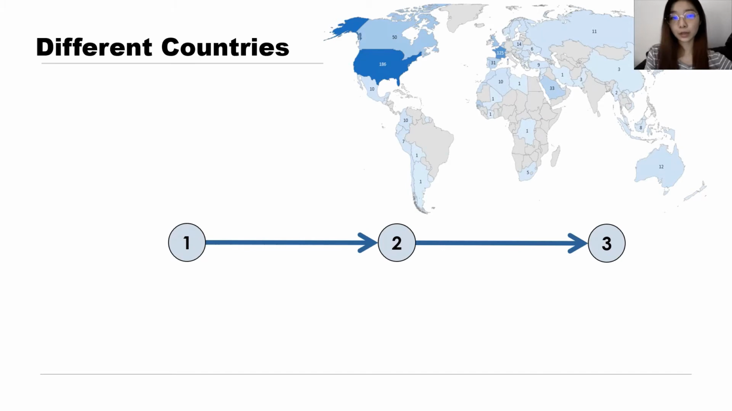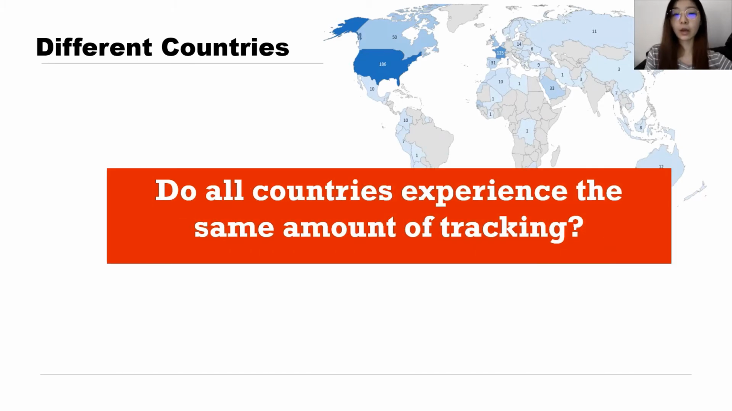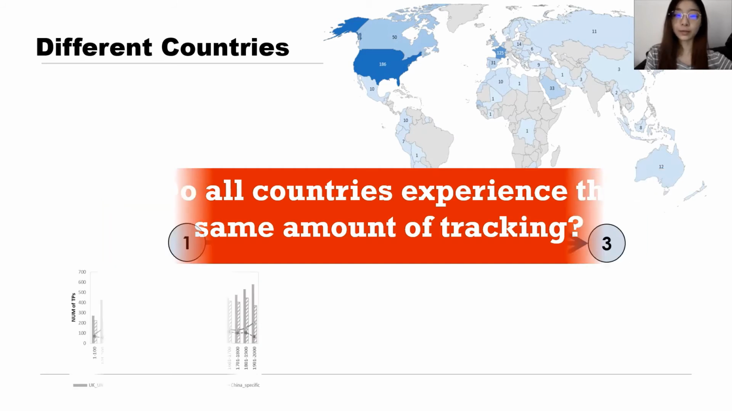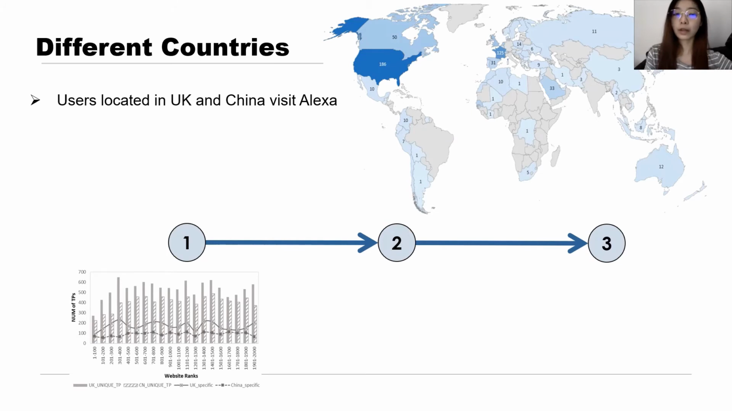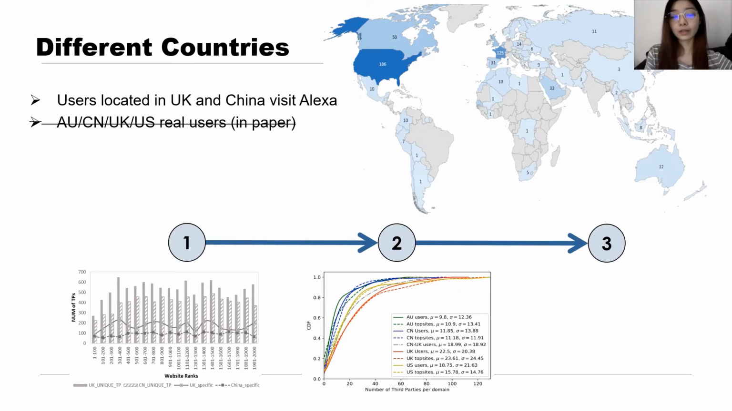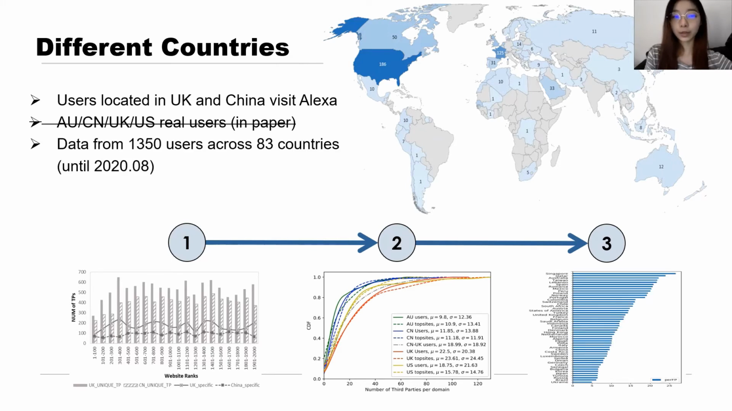The main takeaway highlighted in this presentation is to discuss whether users in different countries experience the same amount of tracking. To answer this question, we first focus on the different numbers of third-party trackers for UK users and China users. Then, in this table, we compare the third-party data collected from users in 4 countries: Australia, China, UK, and US. But now we have updated to 1,350 users across 83 countries.